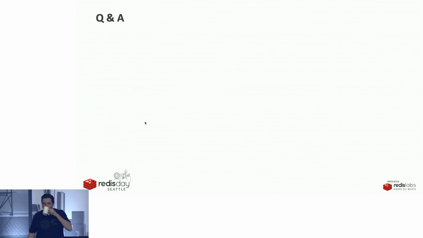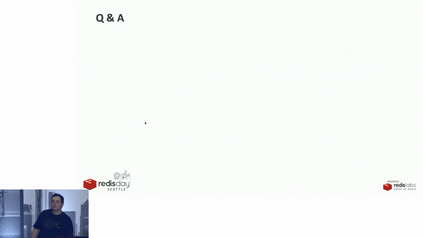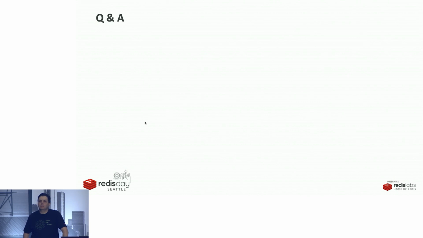Whenever you talk about looking up by value, I always think about Redis Search. And then I saw you had some JSON in there, and I wondered about Redis JSON. I was just curious whether you considered those technologies as part of the solution. You mean like using the Redis JSON module? Yes, absolutely. You could use Redis Search for that.